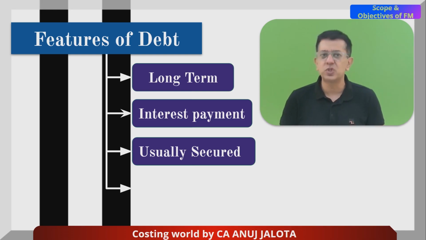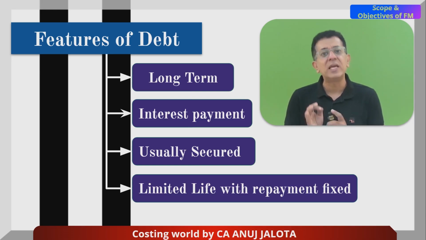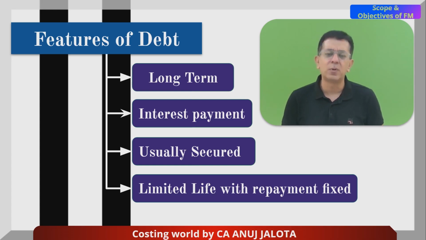And the last feature is that they have a limited life. You cannot have irredeemable debentures. If you have taken a loan, there has to be a tenure attached with it. And in that much amount of time, you have to repay the amount of debentures that you have taken. So these are four of the features that you all should know about debt or debentures.